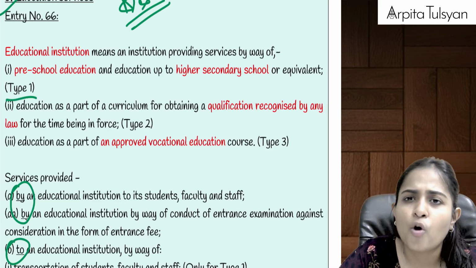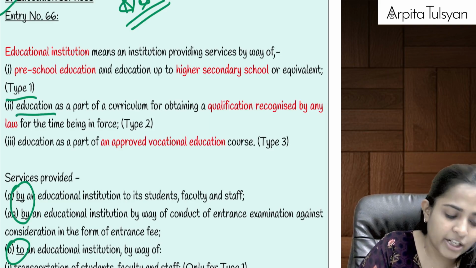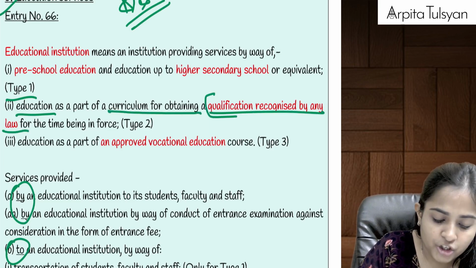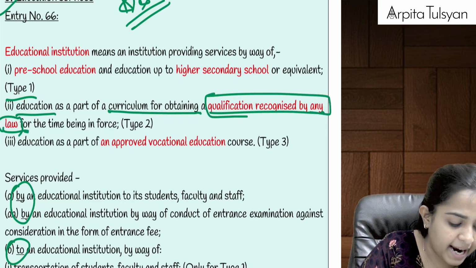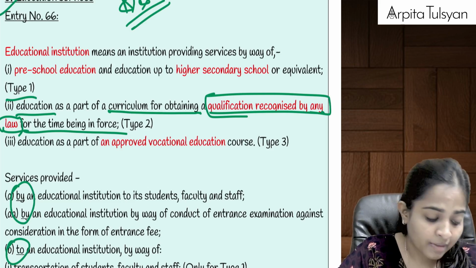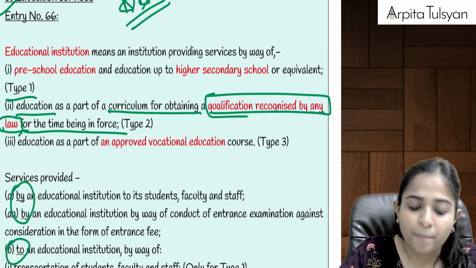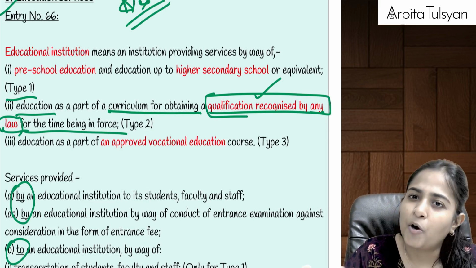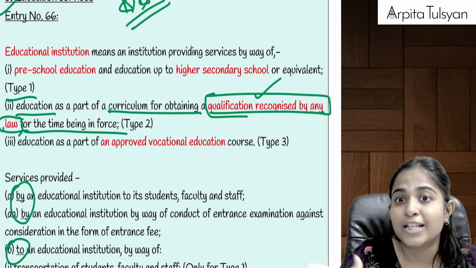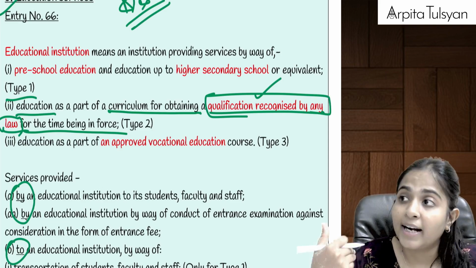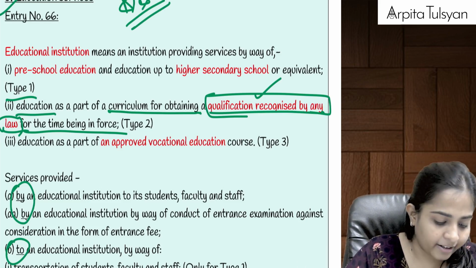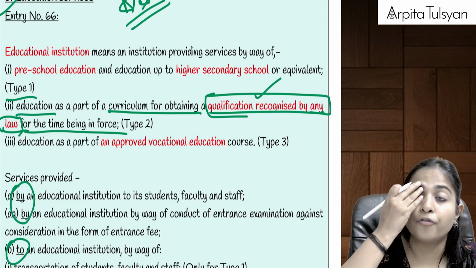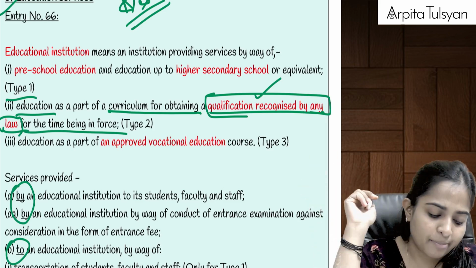Second one is your colleges, institutes, etc. That is any such educational institution which is providing education as a part of curriculum for obtaining a qualification recognized by any law for the time being in force. We are obtaining any degree which is recognized by any law. It can be an engineering degree, a graduation degree, or our CA degree, CS degree, lawyer degree, etc. Those institutions which provide such types of educational qualification will be considered as type 2 educational institution.